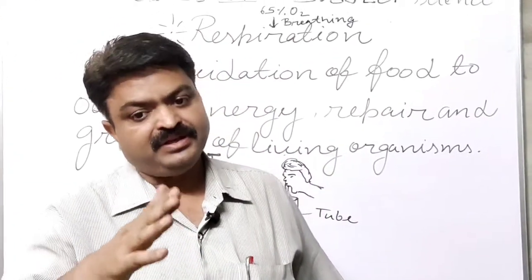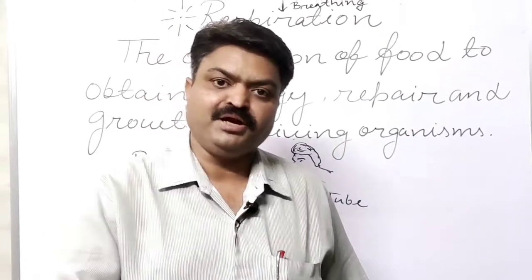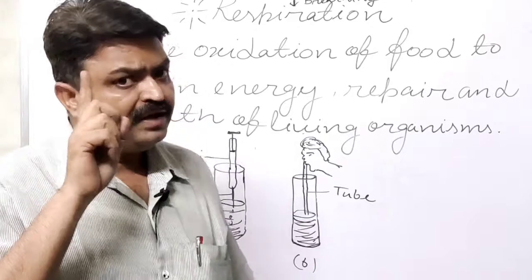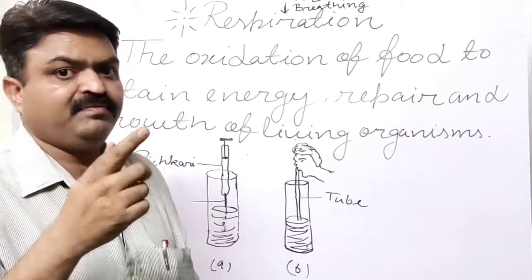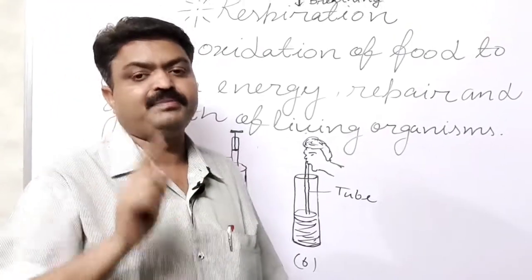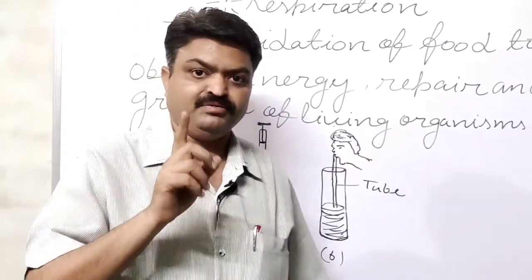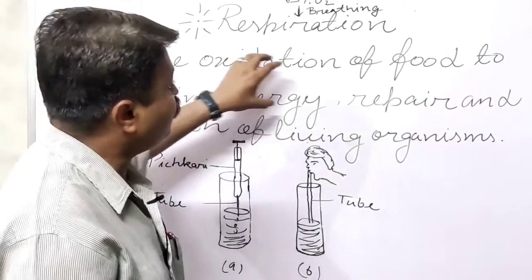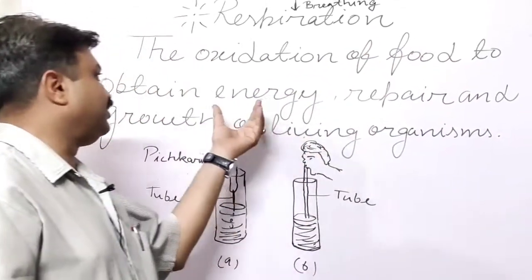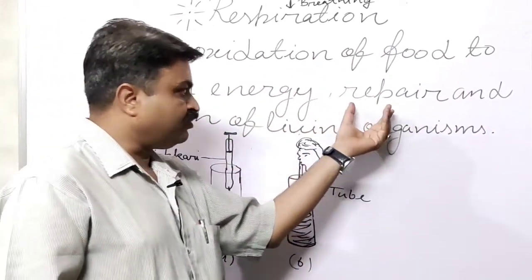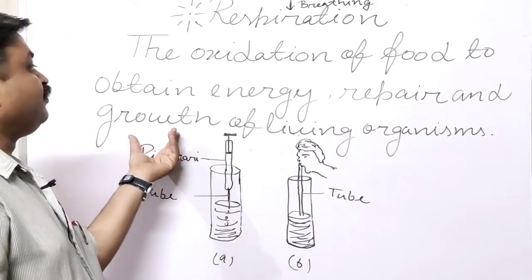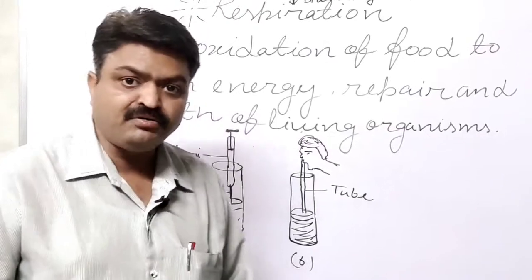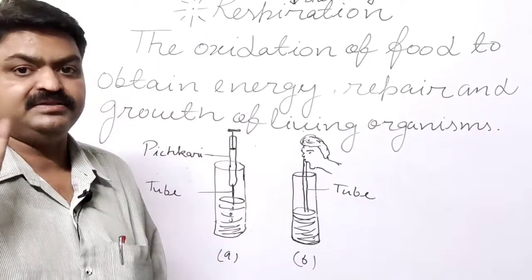After this carbon dioxide is produced, and that carbon dioxide is removed when we exhale it, and that process is known as breathe out. So respiration is the process of the oxidation of the food to get energy, to repair and to grow the living organisms. Without this, we can't get the energy.